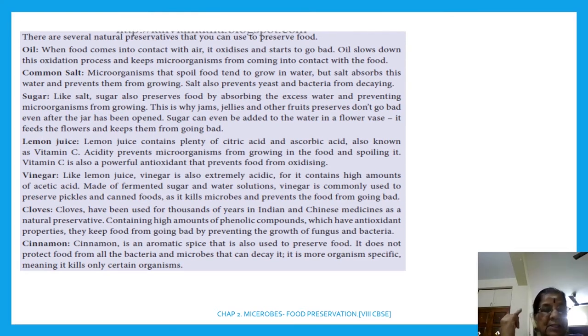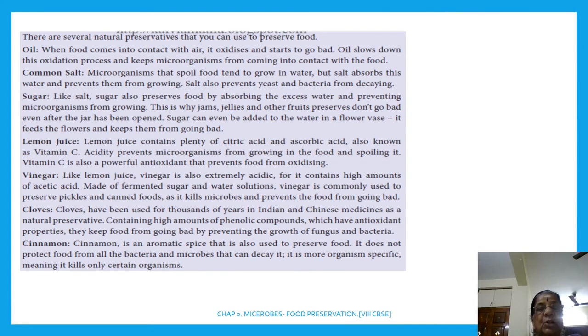First oil. These are natural methods. First oil. When food comes into contact with the air, it oxidizes and starts to go bad. So oil slows down this oxidation process and keeps microorganisms from coming into contact with the food. We use oil because the oil layer will prevent the entry of microbe, right?